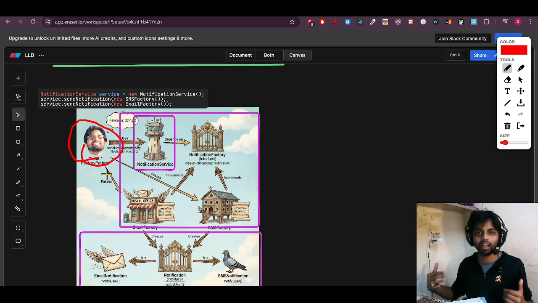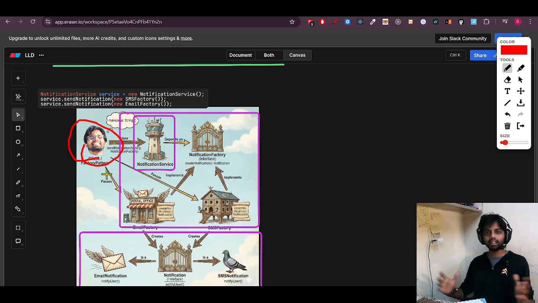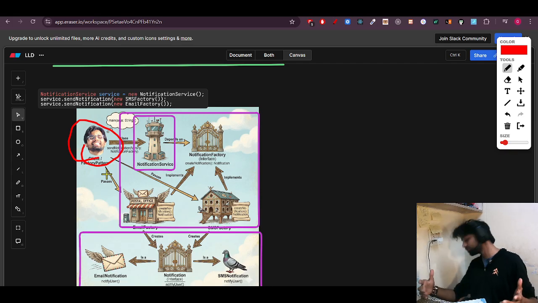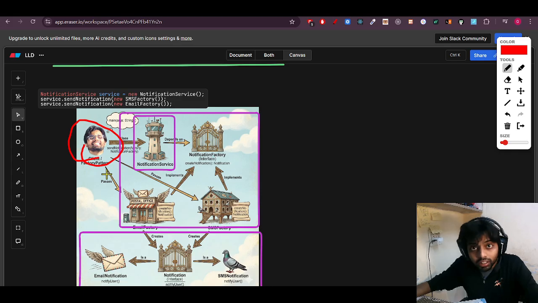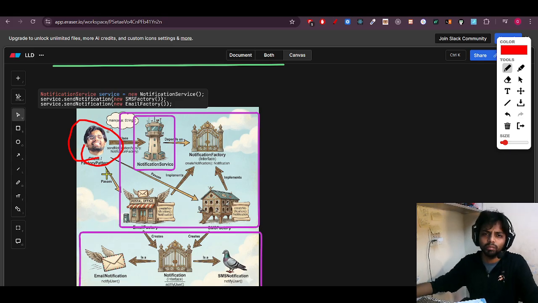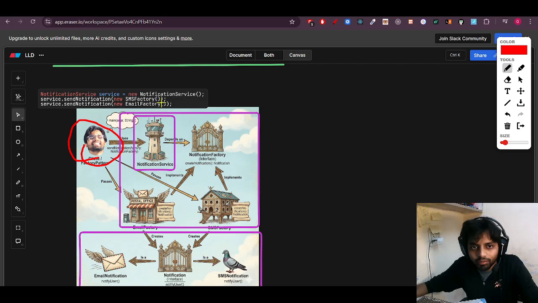Let's now define what the factory pattern is. Until now I have understood what we are doing. So let's define what the factory design pattern does. The factory design pattern says that the logic to create the object will be in a separate class. We call it a factory class. And the client should not be concerned with how the objects are created. It should be concerned only with using those objects in the business logic. So we have just done that.